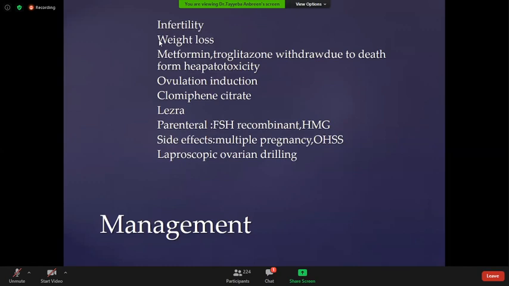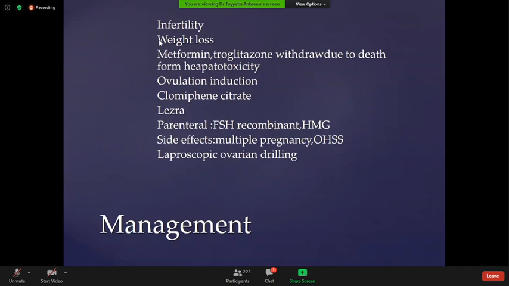If the patient does not respond to these regimes, like ovulation induction with clomiphene citrate, letrozole, or parenterals, the last resort for these patients is laparoscopic ovarian drilling. Laparoscopic ovarian drilling is the method in which we laparoscopically drill the ovaries at 4 points, and the ovary is stimulated by the drilling.